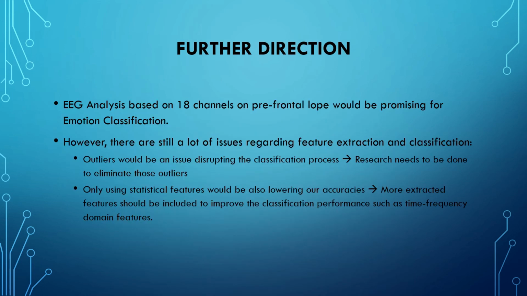For further directions, EEG analysis based on 18 channels located on the prefrontal lobe would be promising for emotion classification. However, there are still a lot of issues regarding feature extraction and classification. Outliers would be an issue disrupting the classification process. Research needs to be done to eliminate those outliers. Only using statistical features would also lower our accuracies. More extracted features should be included to improve the classification performance, such as time-frequency domain features.